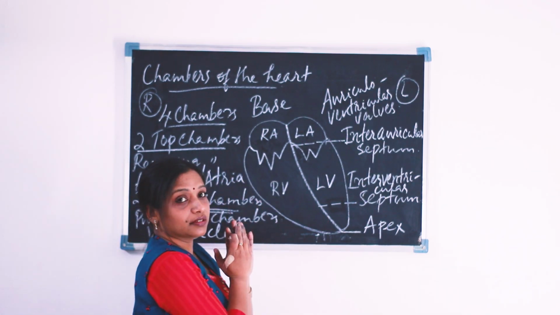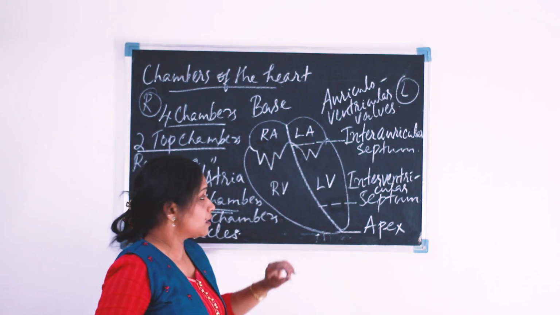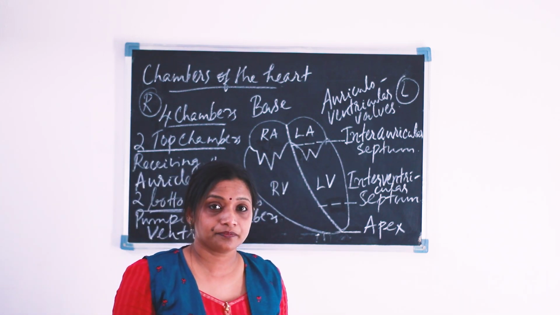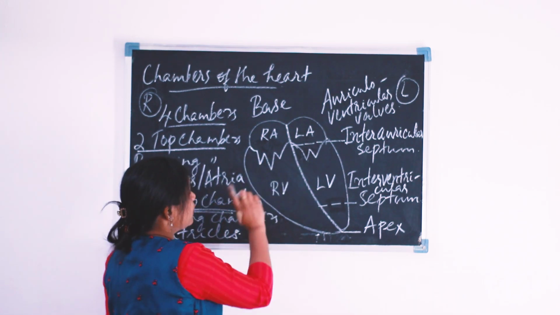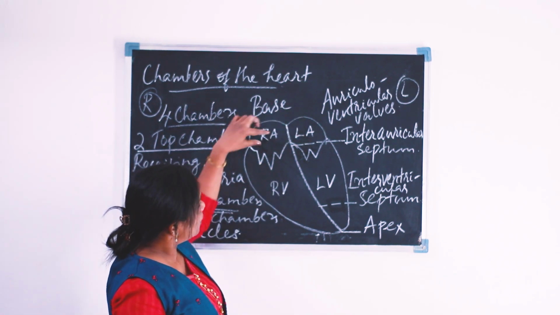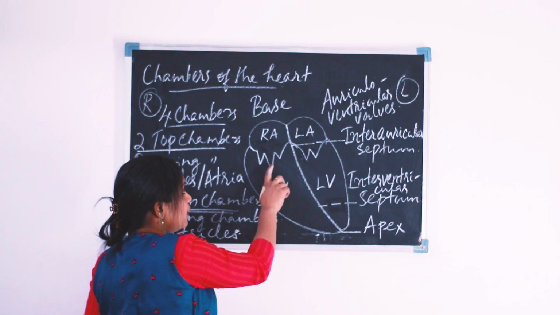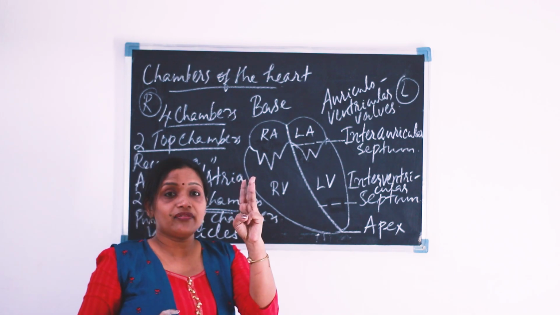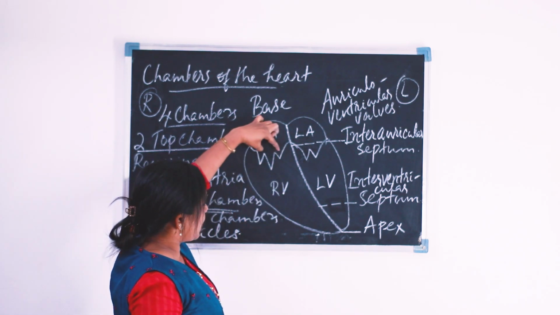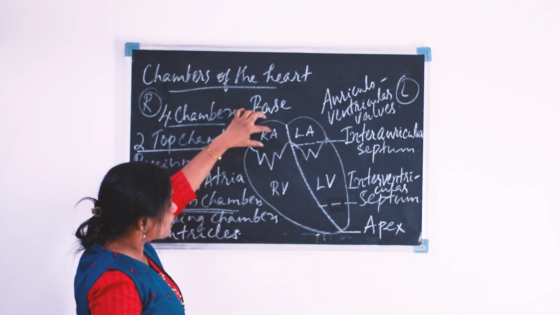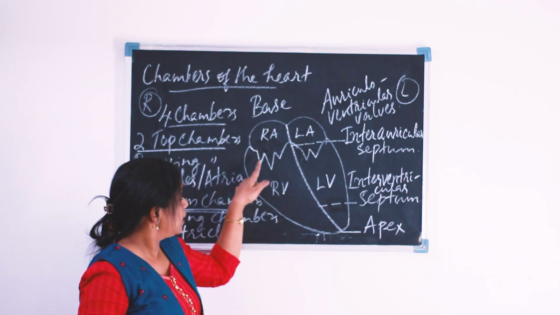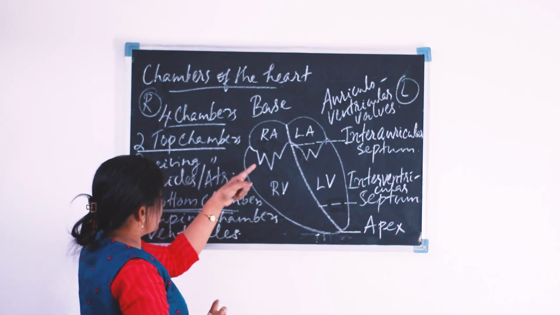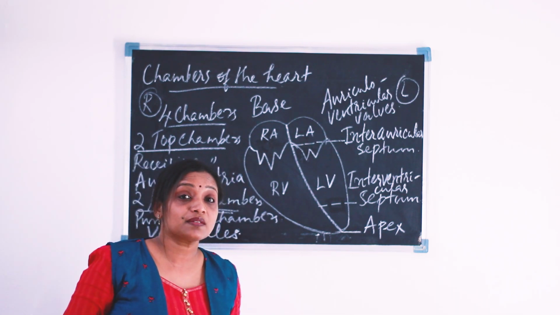And what is the difference you have noticed in these two valves? Is there any difference? Yes, very good. The valve on the right side consists of 3 flaps. The valve present at the right side of the heart, in between the right auricle and the right ventricle, consists of 3 flaps or 3 cusps. Hence, the name of this valve is tricuspid valve.